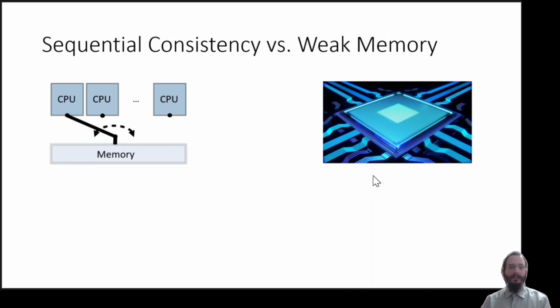In practice, hardware implements weaker memory models that trade off consistency for performance. And what we know is that all the behaviors of the program when executed under a weak memory model are a superset of the behaviors of the program when executed under sequential consistency.